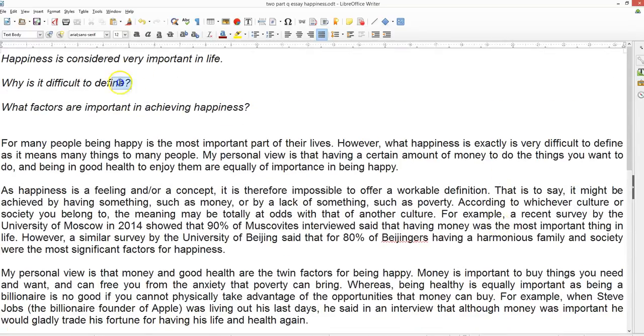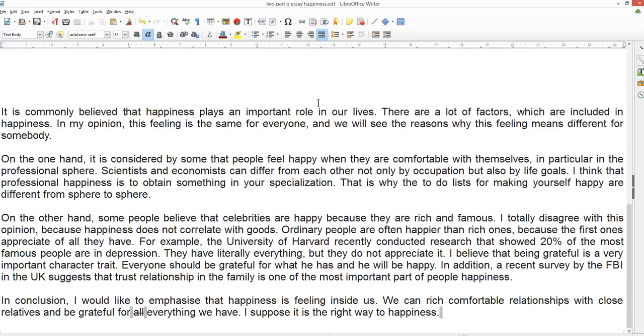So, what we want to know here is, why is it difficult to make a definition of happiness? I think that professional happiness is to attain something in your specialization. Okay, that is why the to-do lists on making yourself happy are different from sphere to sphere.